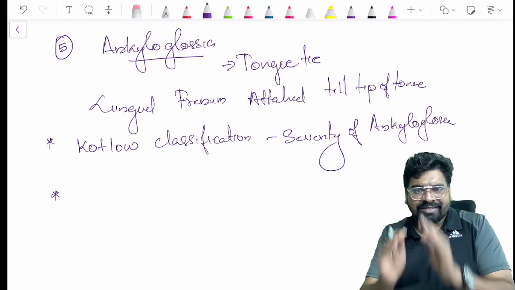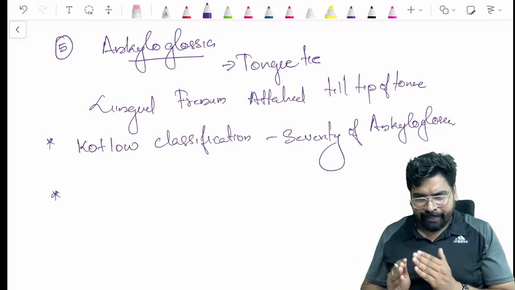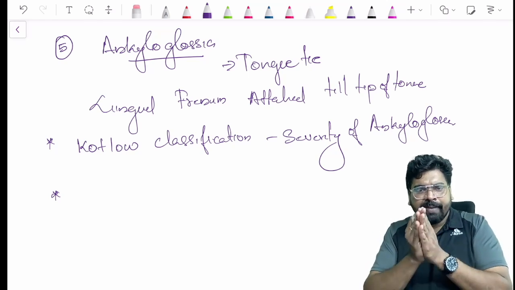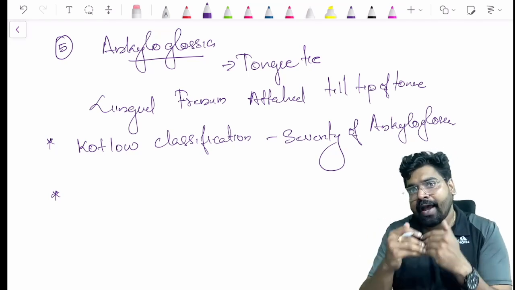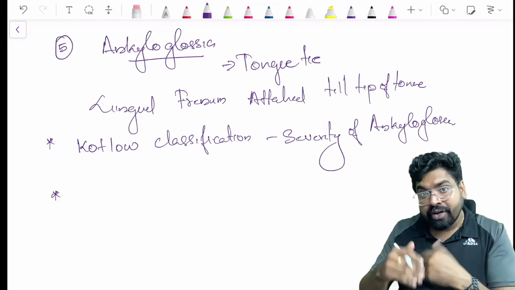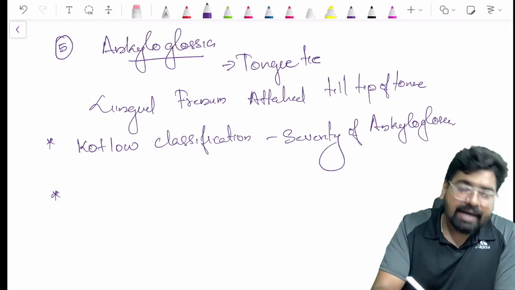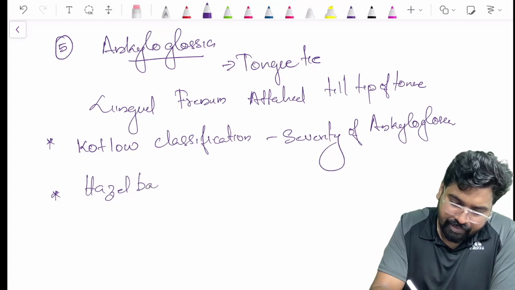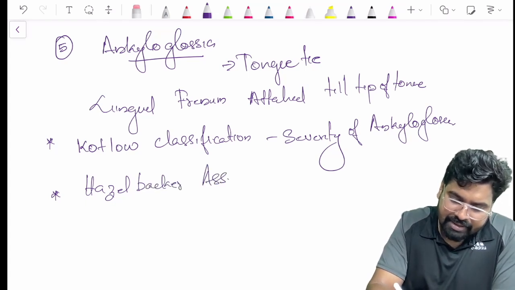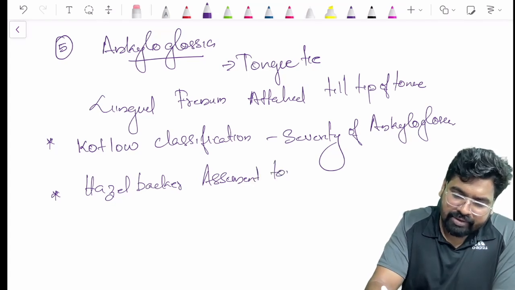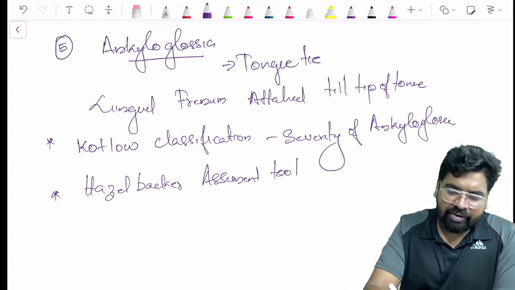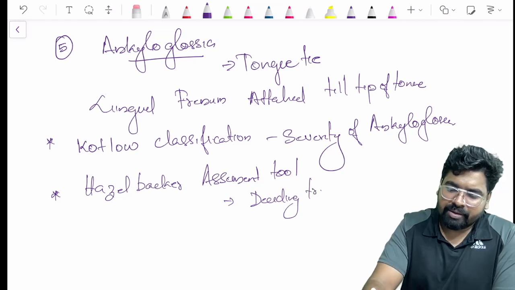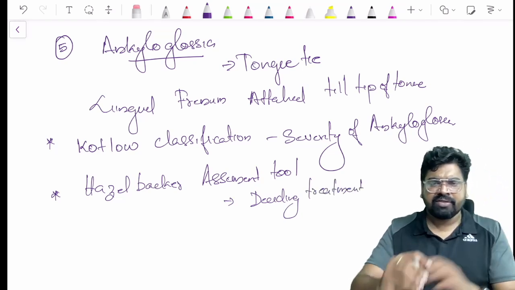Then, to assess whether the patient needs surgery or not: the patient has a tongue tie, we assess the severity by Kotlow classification, and whether we have to do surgery in this patient is treatment planning. For that we use another tool called the Hazelbaker assessment tool. That is for deciding the treatment. So this much is there, nothing much.